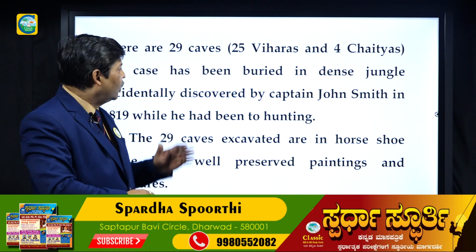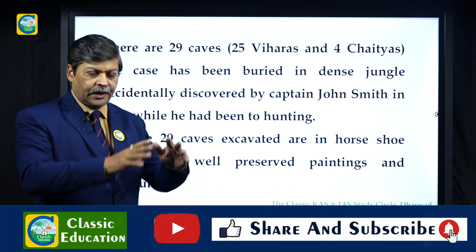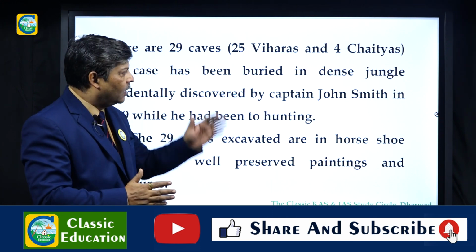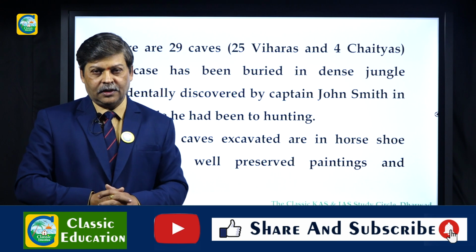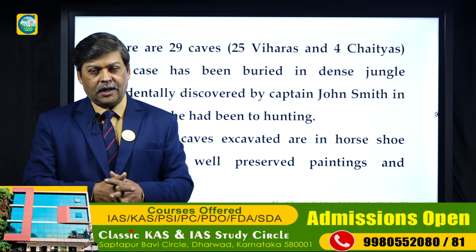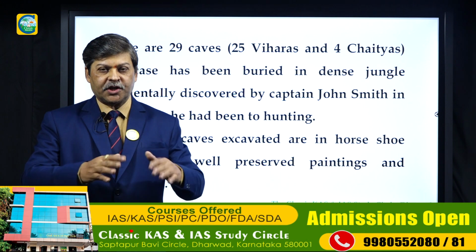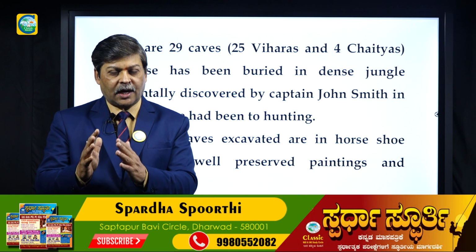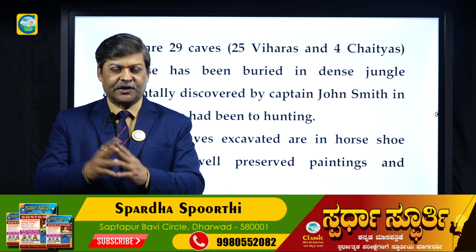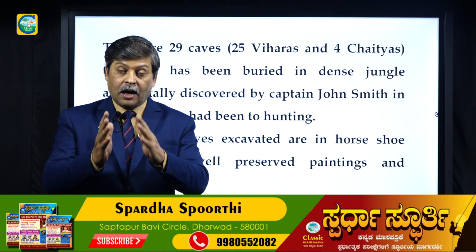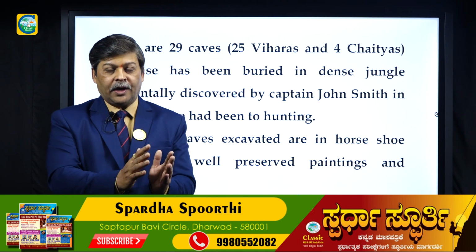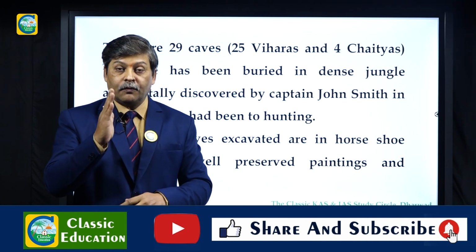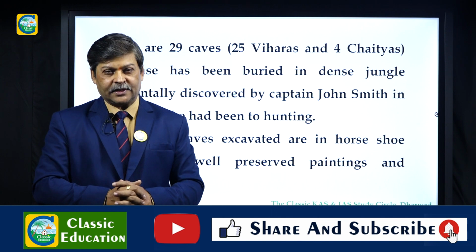There are 29 caves in Ajanta, out of which 25 are viharas and 4 are chaityas. In the Buddhist architecture that evolved in India, the most important monuments are the stupas, viharas and chaityas. Architecturally, chaityas and viharas are both cave structures, but from the point of view of utility, there are differences.